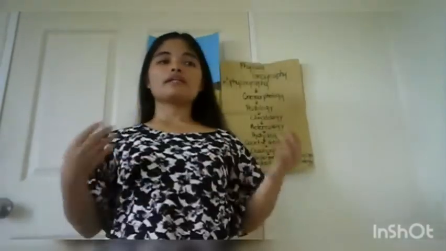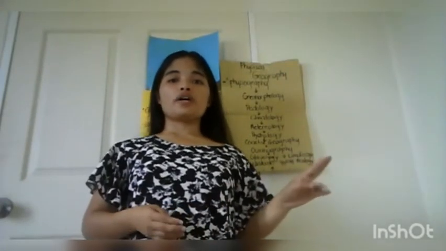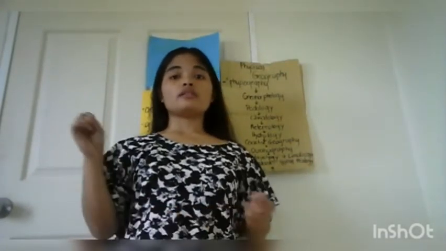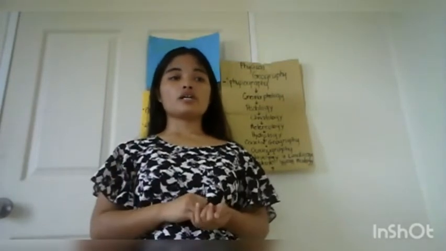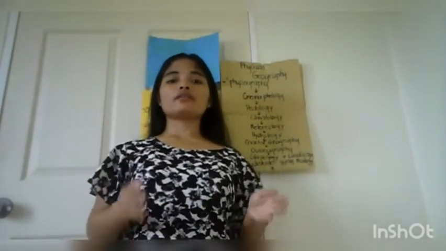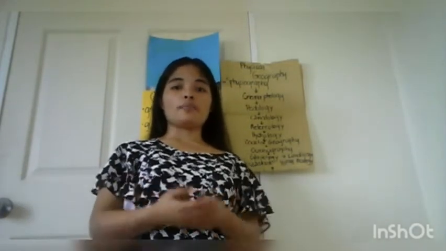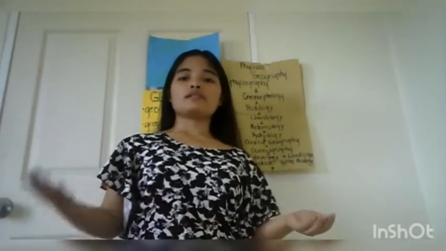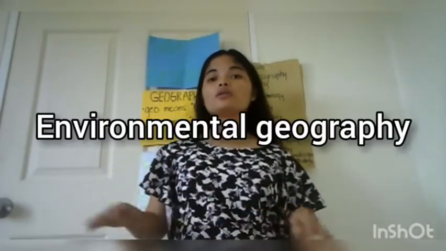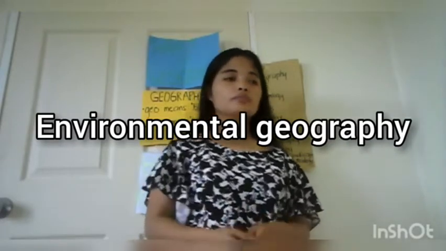So now let's proceed to the last part of the branches of geography. Aside from the two main branches of geography, human geography and physical geography, a third branch may be defined which combines the two elements. The third branch is what we call environmental geography.